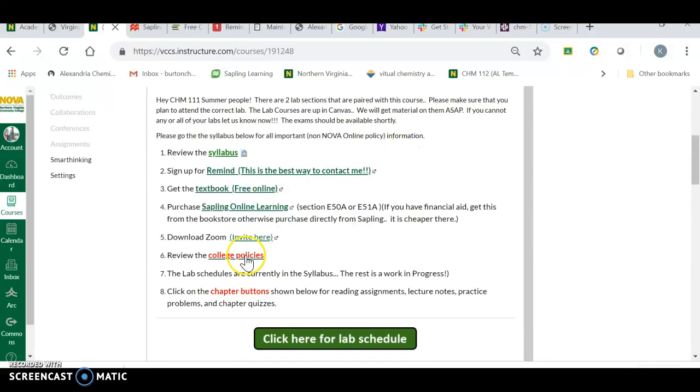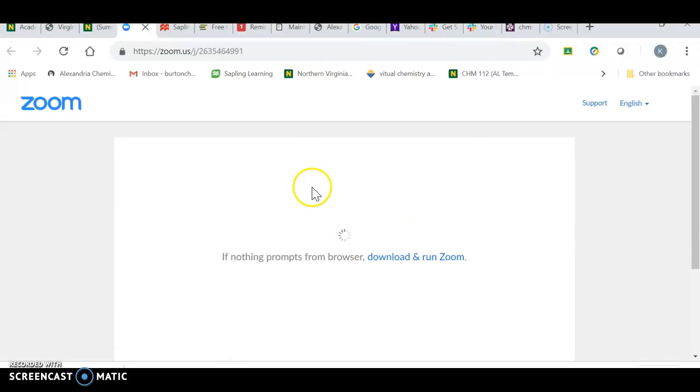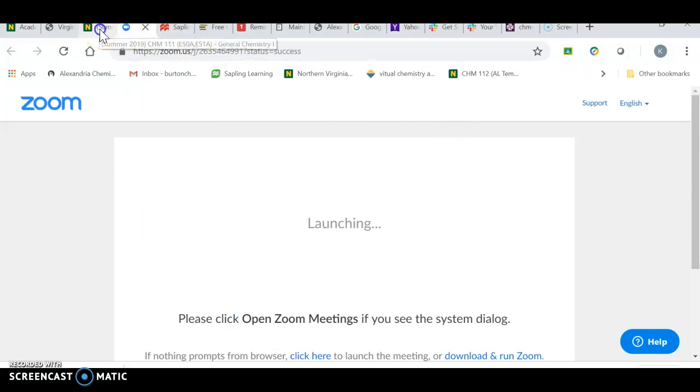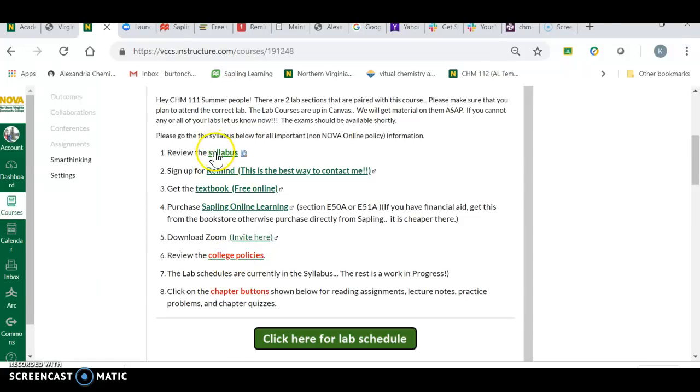Now, help sessions. There will be help sessions probably every single night of the week, as well as during the day occasionally, and we'll decide that as a class as we go. Zoom is like Blackboard Collaborate, except a million times better. The invite for Zoom is here, and it gives us the classroom that you're going to work in. Just click on that and download the Zoom app onto your computer as well. You can use it off of an iPad and just open the meeting. This is our classroom number, and I'll meet you there. Seriously, it's absolutely terrific. So that gives us the book, the syllabus, etc.